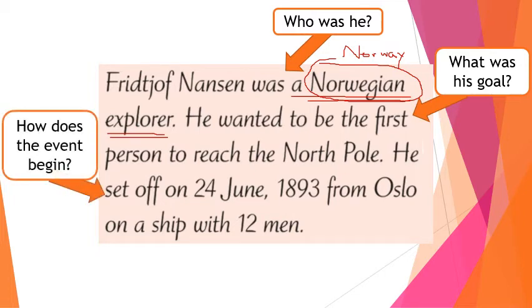We also see how the event begins and when it begins. We see the term here, he set off on. This is a term used in travel and often used when talking about traveling on a boat. When you set off, this means it's when you begin or when your boat leaves. So in our first paragraph, we see who he was and where he was from, what his goal was or why he decided to do this, and how and when the event begins.